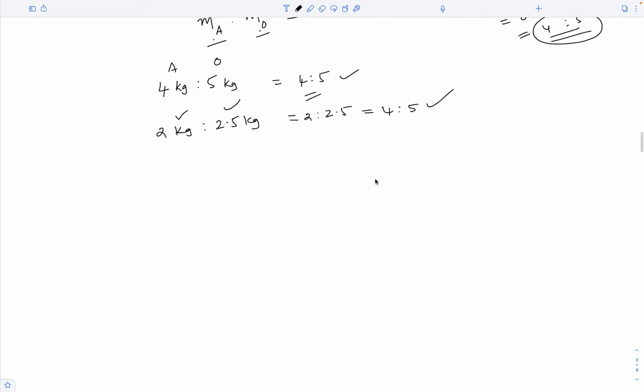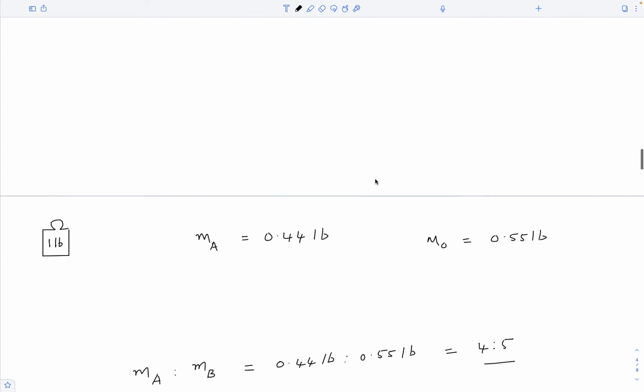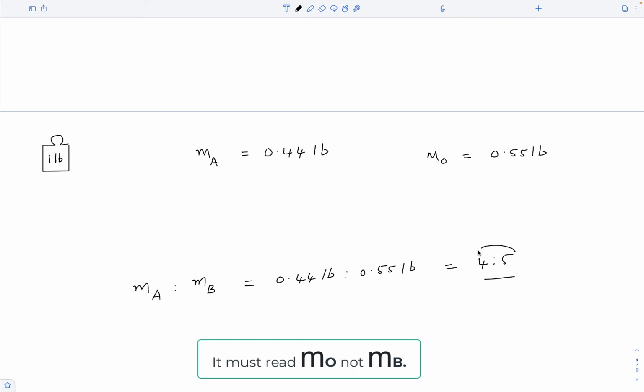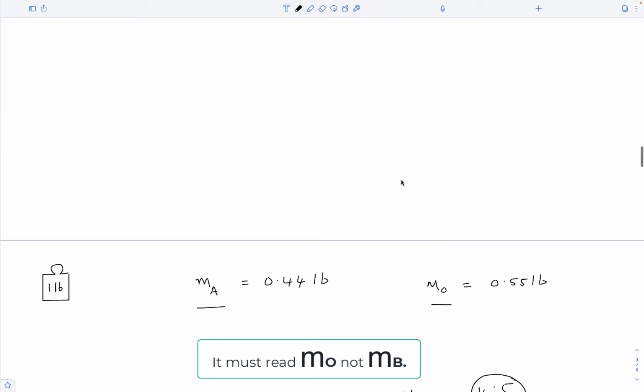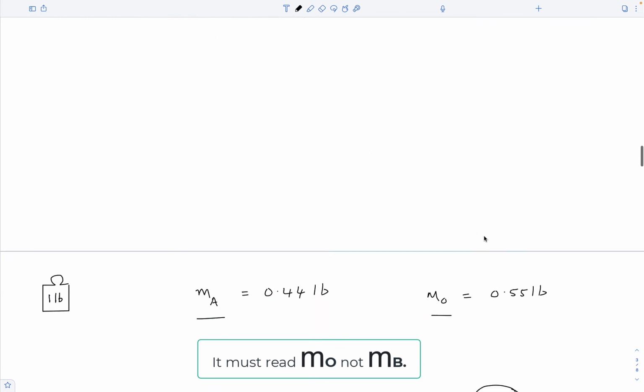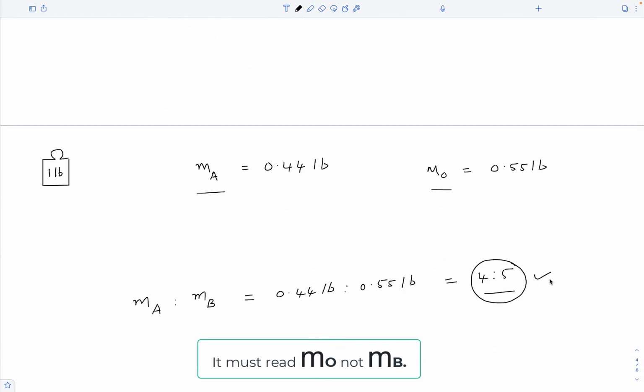So because to answer this question, all we need is this ratio, we do not have to worry about the reference that is used to actually weigh them. I don't care whether they are originally weighed in pounds or kilograms, because all I need is this ratio, and this ratio is the same irrespective of the reference used to weigh them.